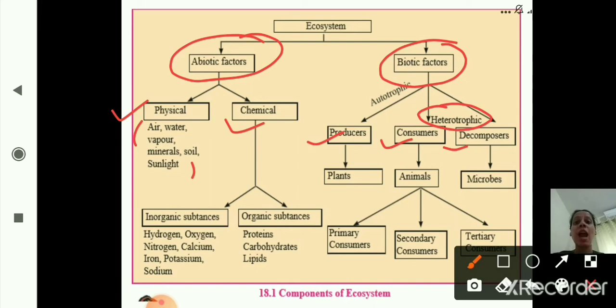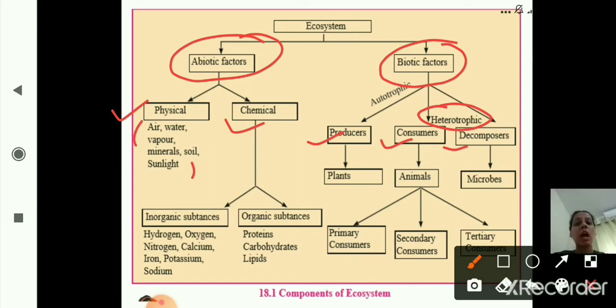Heterotrophic means the animals. They are also called consumers, which depend on producers for their food. And the last one, decomposers, are all the microorganisms or microbes which decompose the remains of dead organisms or dead things. That is what decomposers are. So the biotic factor, that is the living factor, is divided into producers, consumers and decomposers.